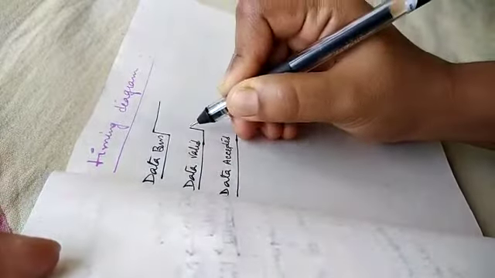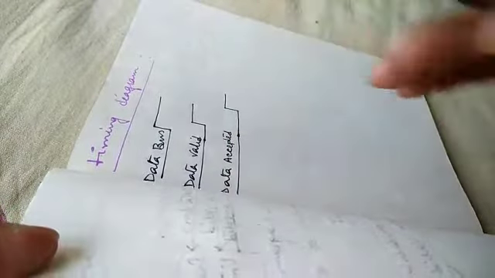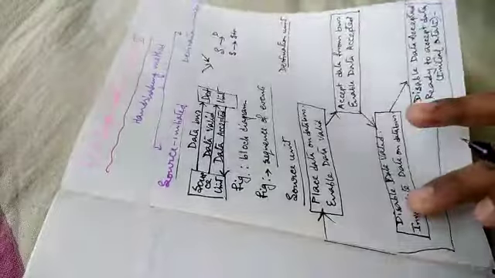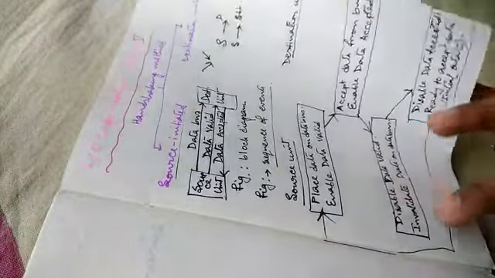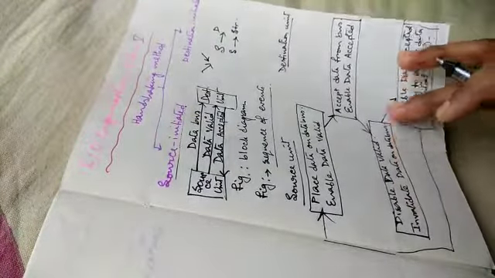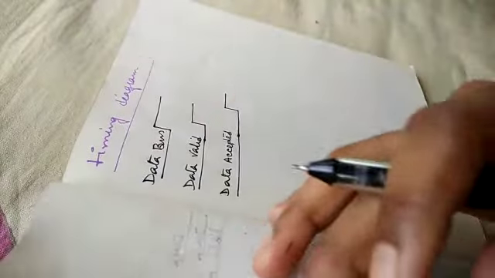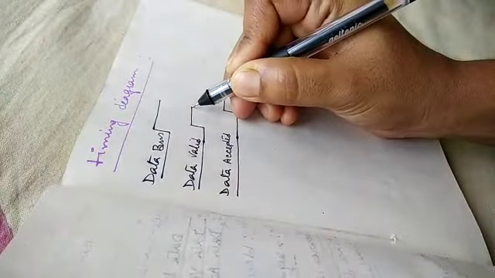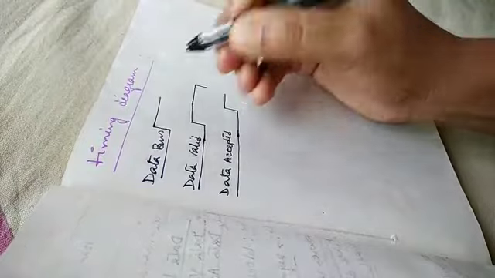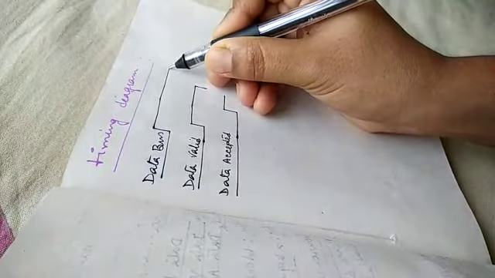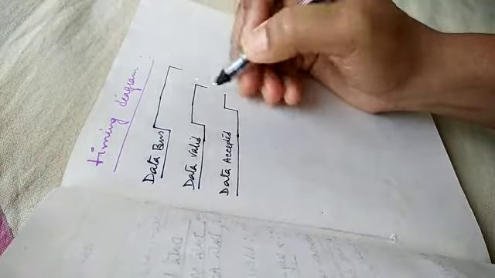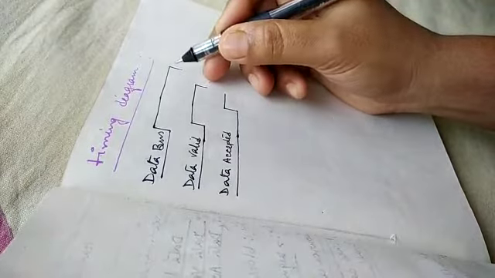What is the next thing to do? Who will be falling first? Disable data valid and invalidate data on data bus. So I'll draw the data valid's falling edge first, then data bus. I have already explained this thing in strobe pulse method.